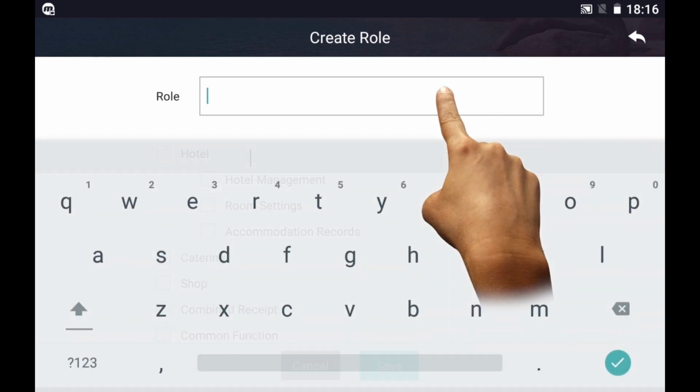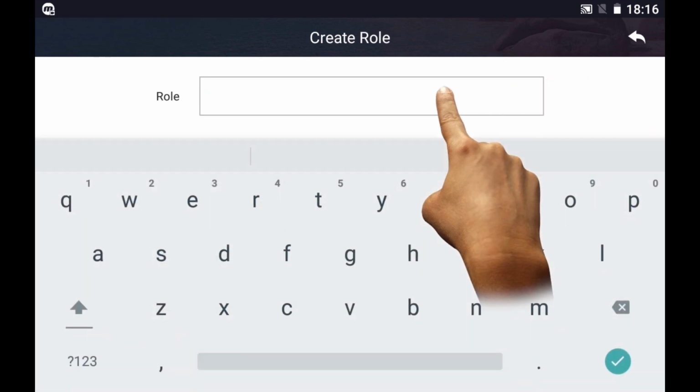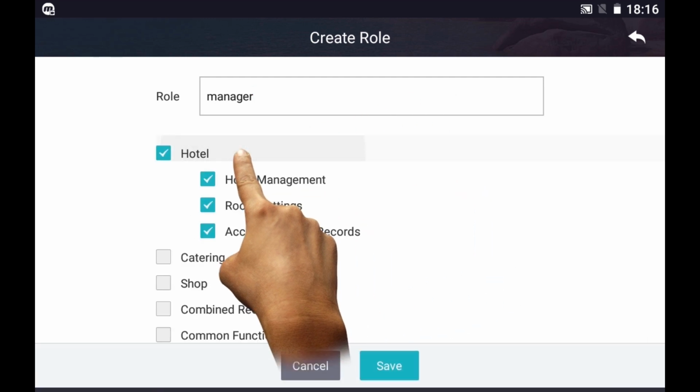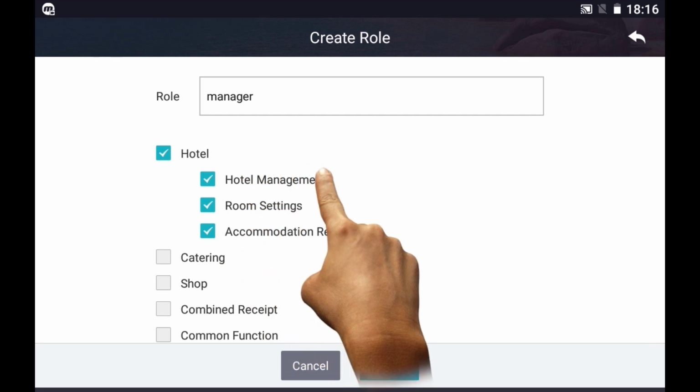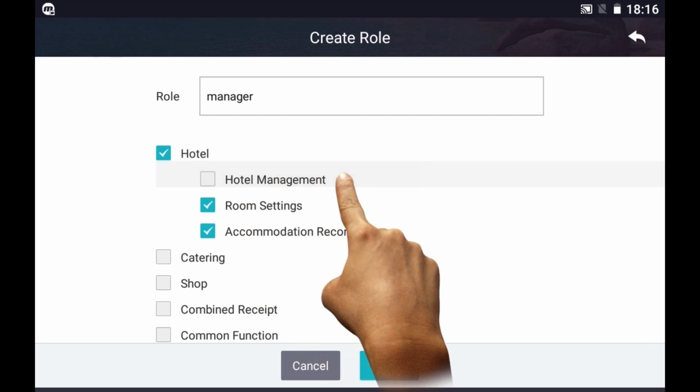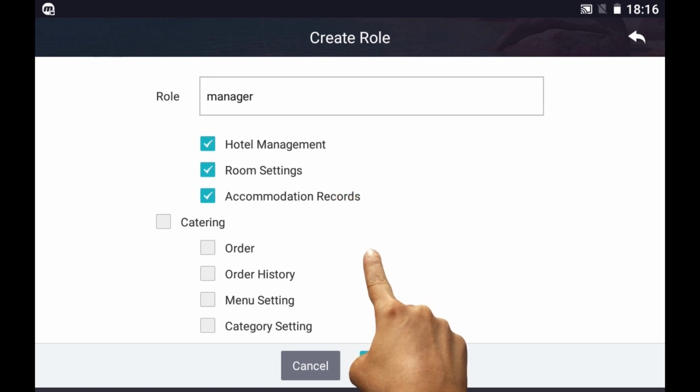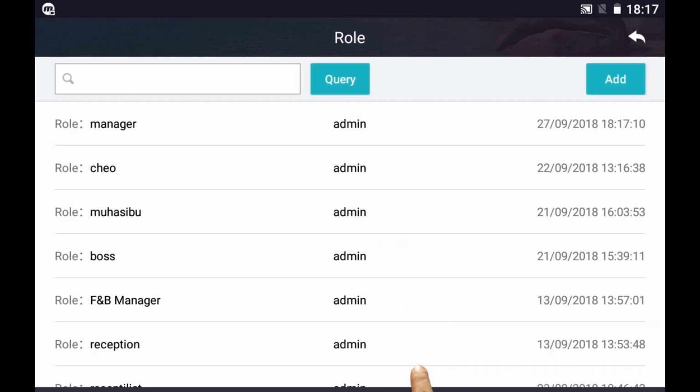Write name of role. Example, Manager. Tap tick box to allow user to use that feature. Tap Save to finish.